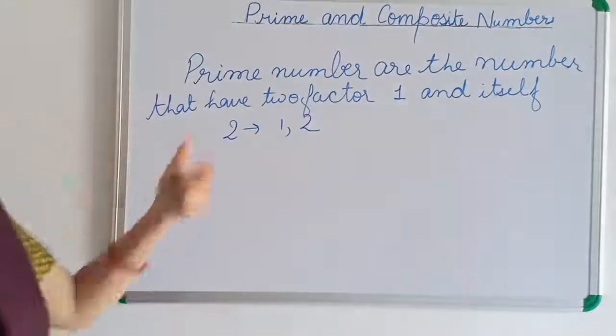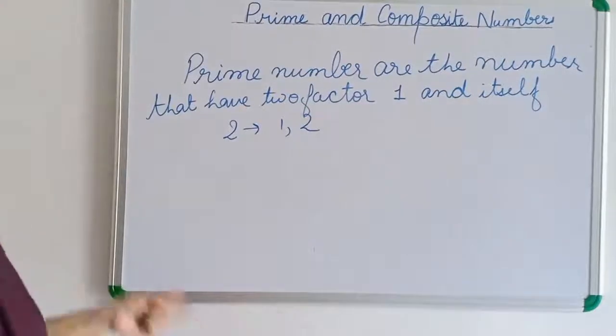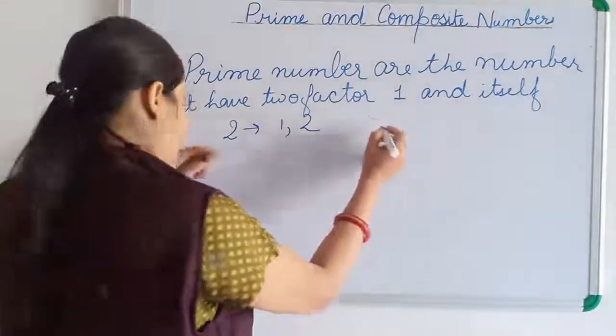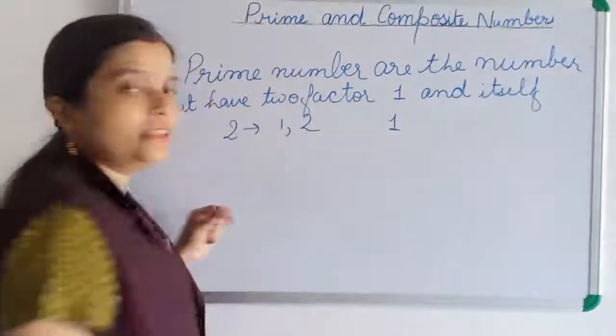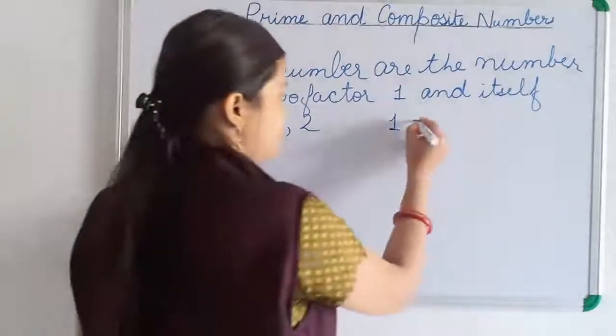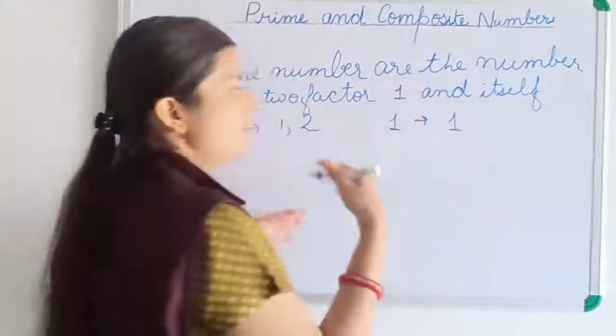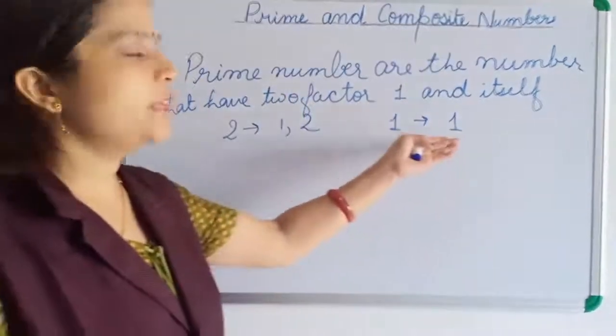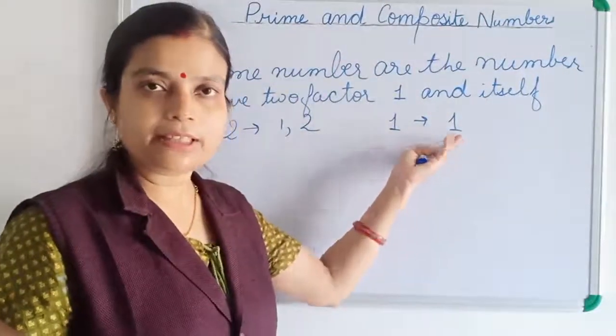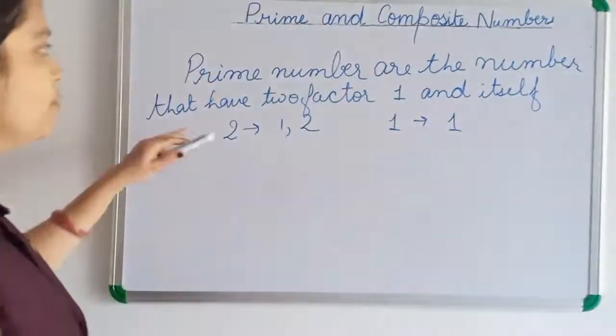Why are we saying 2 first? We go for 1 only. The factor of 1 is only 1. We can say 1 or the number itself. So only one factor is there. Okay. So according to the definition, 2 is a prime number.